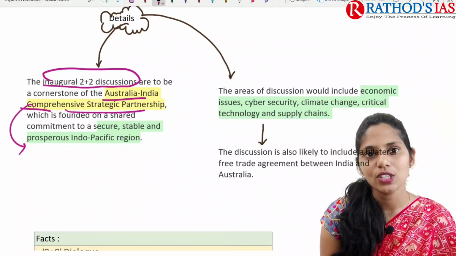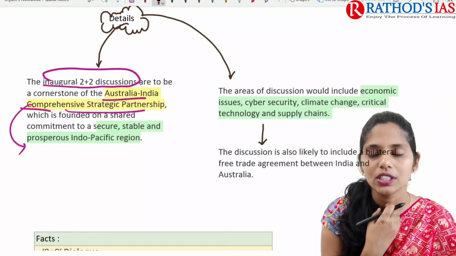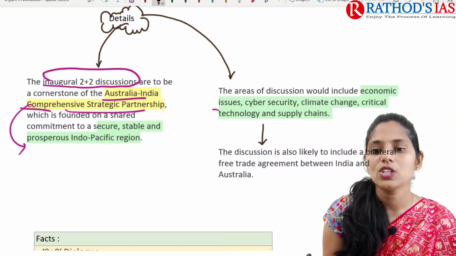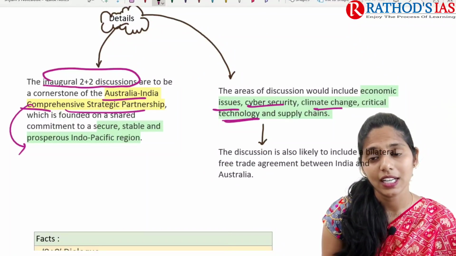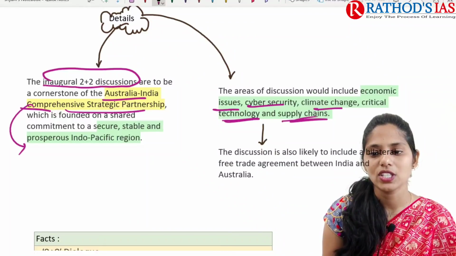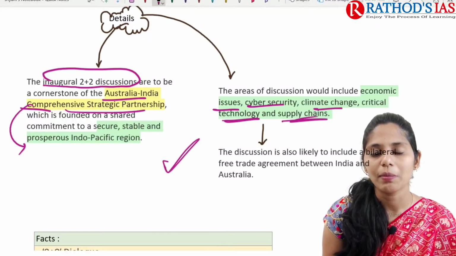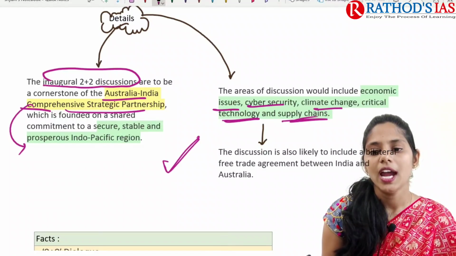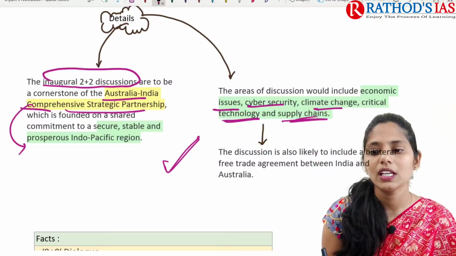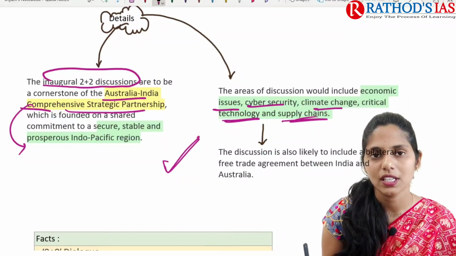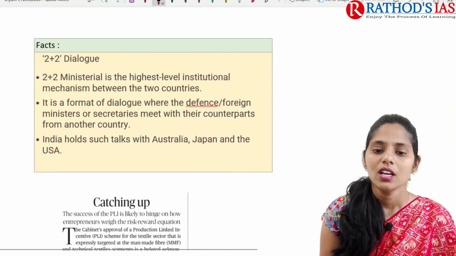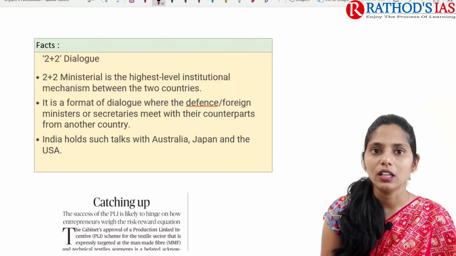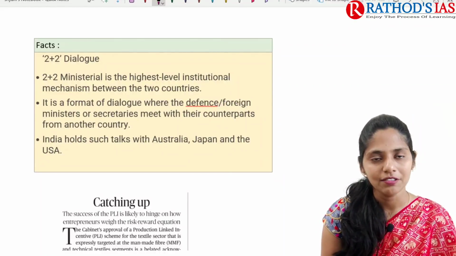The important areas of discussion are going to be economic issues, cyber security issues, climate change issues, critical technology issues and even supply chain. They are also going to talk about the Afghanistan issue. The discussion is also likely to include important topics regarding the bilateral free trade agreement between India and Australia. Now let us focus on facts regarding this 2+2 dialogue.